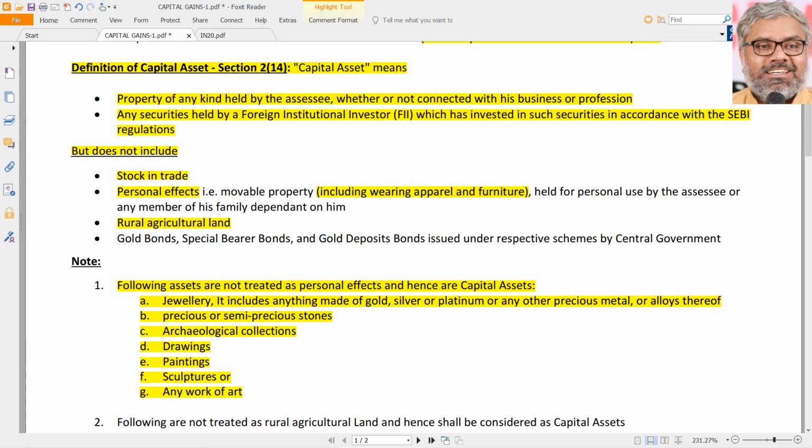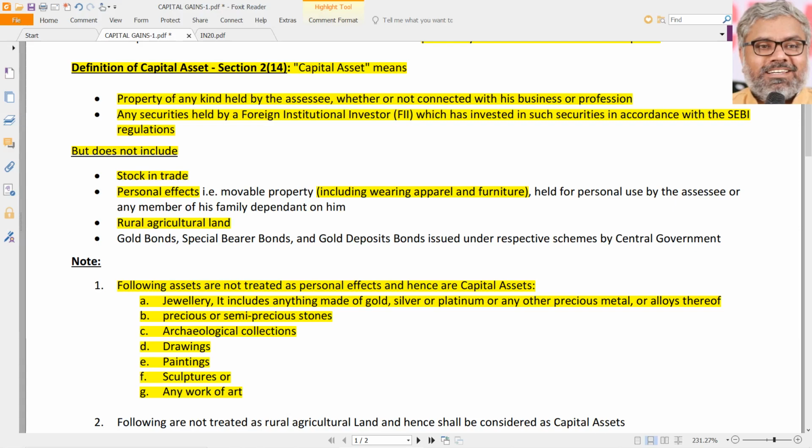That itself is gone. So for the simple understanding, if the agricultural land, which is a rural agricultural land, is sold by anybody in the rural areas, nothing is taxable. Zero income tax they have to pay on the capital gain, if at all they have any gain also. That is a very important point, but unfortunately a lot of people don't know this. They think that is all black money, and they think that is all illegal money, and they will be very afraid of the cash they hold in the rural areas because they are most of the times not so literate. And even literate people are not necessarily tax literate. So they are afraid of that.